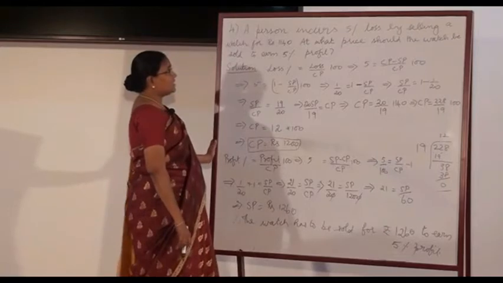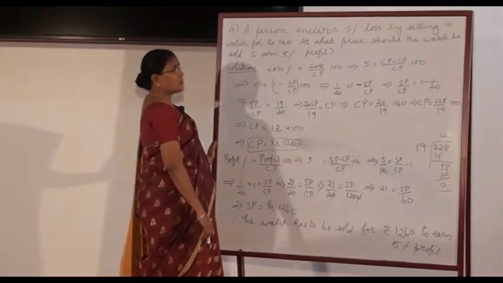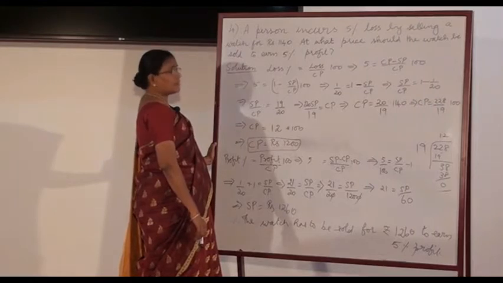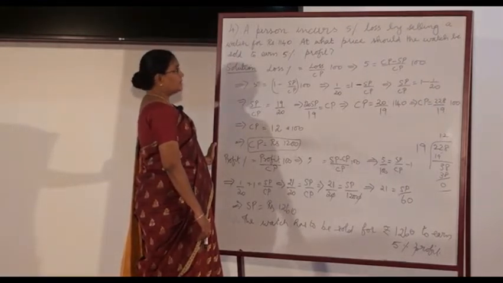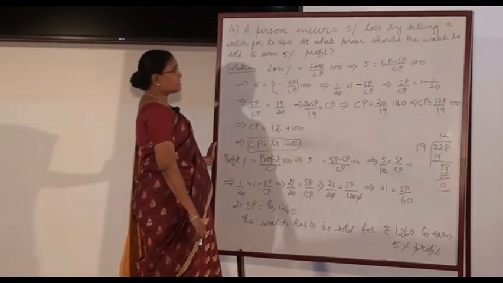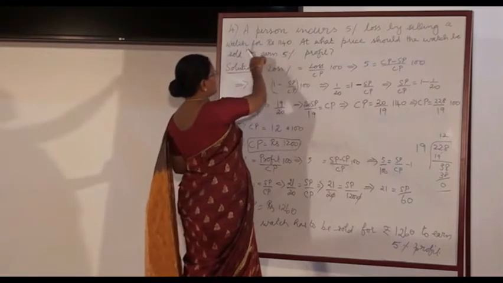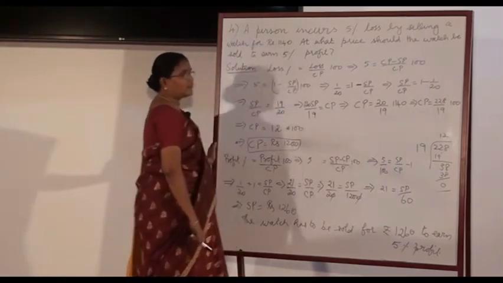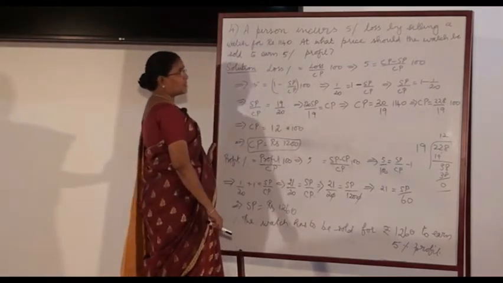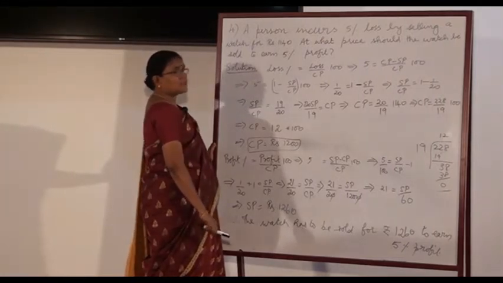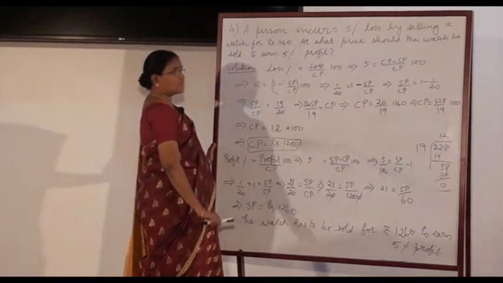A person incurs 5% loss by selling a watch for rupees 1140. At what price should the watch be sold to earn 5% profit? If the person sells the watch for rupees 1140, he gets a 5% loss. What should be the selling price if he wants to gain 5%? This is the question.